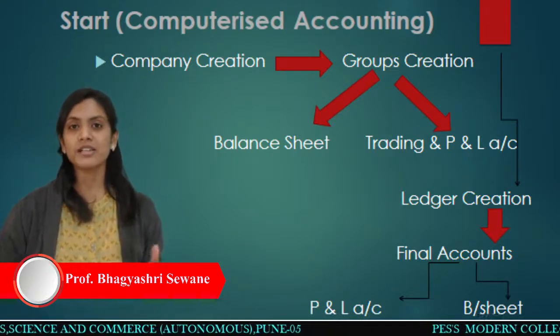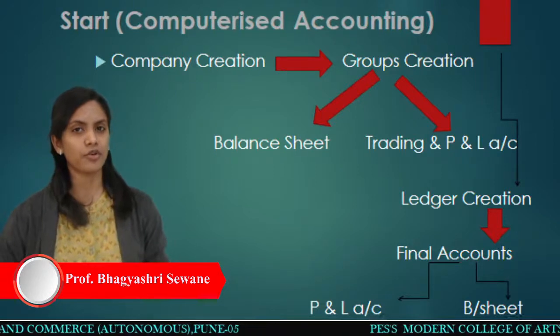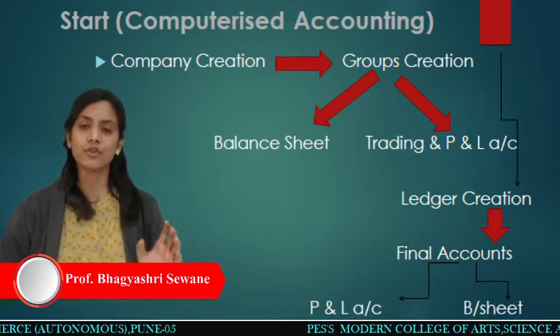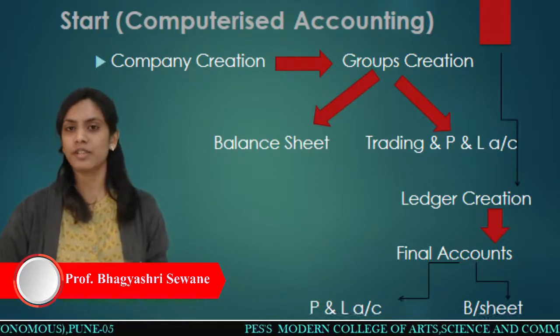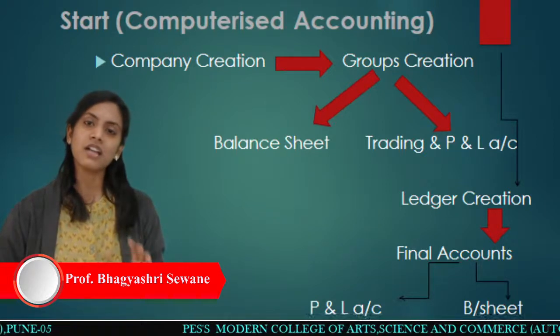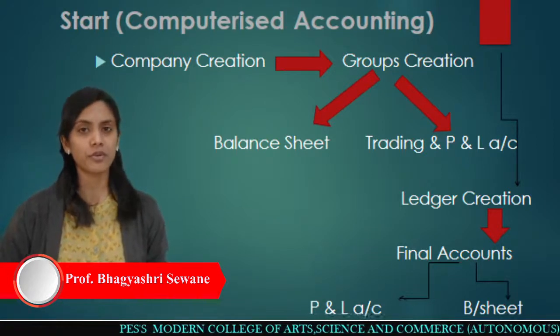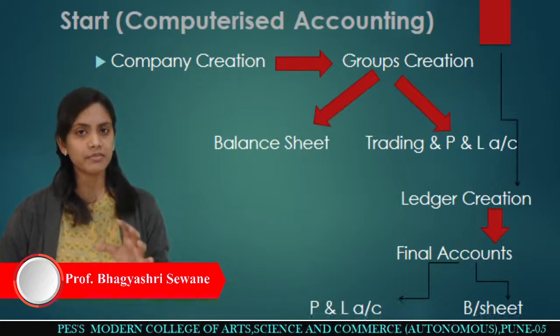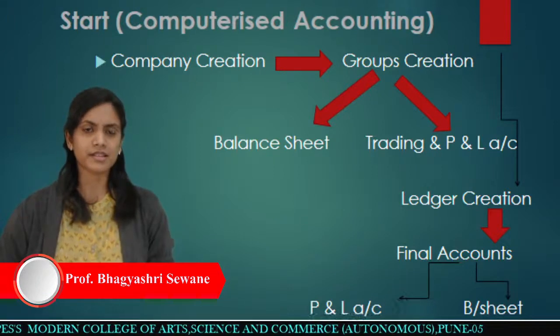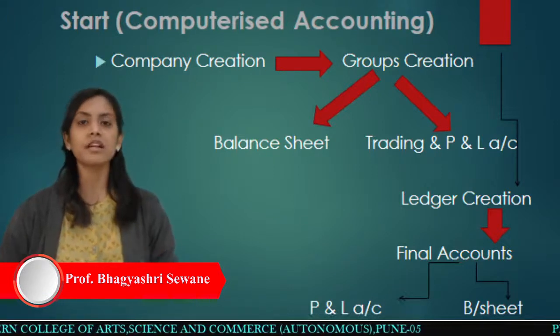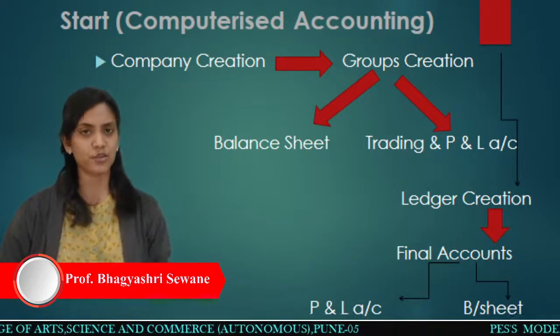In computerized accounting, some procedure we have to follow just like in manual accounting, right? In manual accounting we have seen the procedure. Now in computerized accounting, of course, some procedure we have to follow. Just like in the market there are a number of businesses and manufacturers, every company has to maintain their data and their accounting.